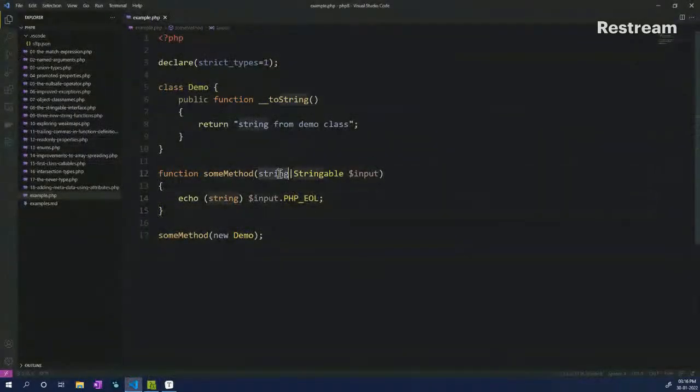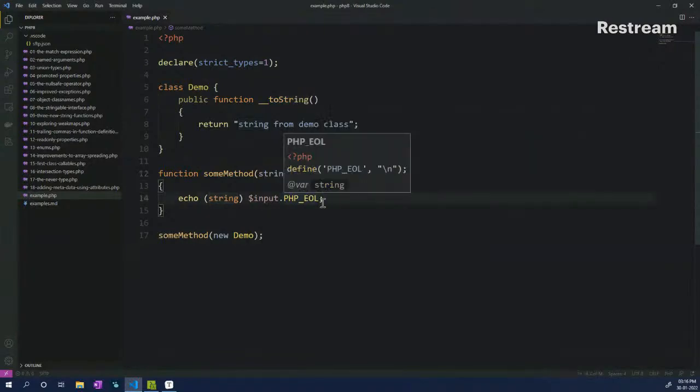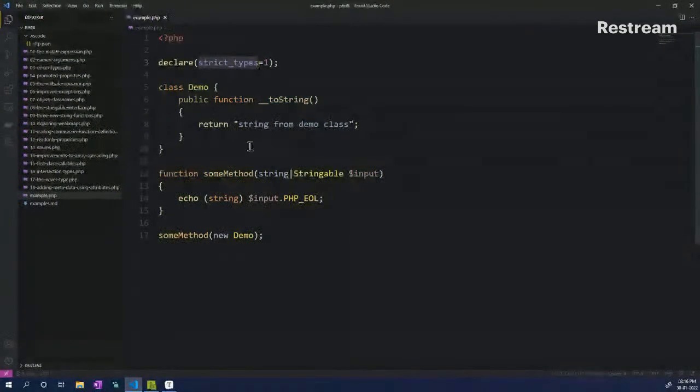Here we have two different types of checks. One is for string. So if somebody passes in a string, that is acceptable. And the second check that we are doing is Stringable. Normally it is good practice to put in strict type checks, and if that is on, you cannot pass in a class which has a toString magic function declared in it, because it will throw an error saying that it's an object. We won't take it in.